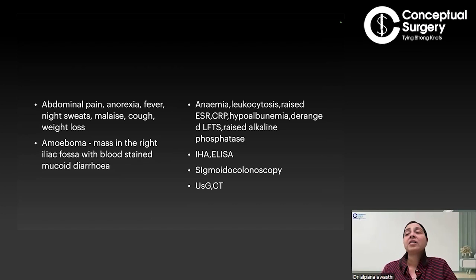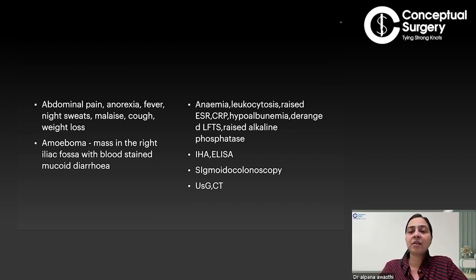Other specific tests are indirect hemagglutination, which is increased, and the specific ELISA test, which is very specific for amoebiasis. In patients having only rectosigmoid ulcers, you can do a sigmoidocolonoscopy, which can be a very diagnostic tool.